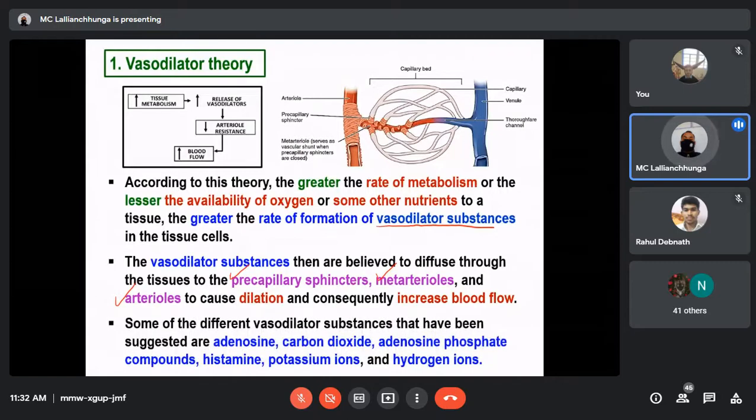Some of the different vasodilator substances that have been suggested are adenosine, carbon dioxide, adenosine phosphate compounds, histamine, potassium ions, and hydrogen ions. So these are the suggested vasodilator substances which will cause vasodilation of the blood vessels.